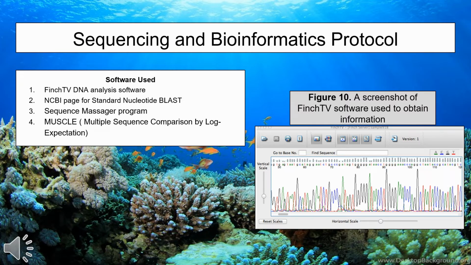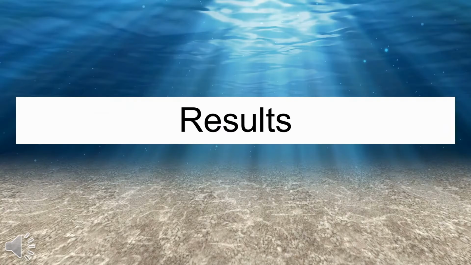After viewing the results for the gel electrophoresis, all that was left was to sequence the DNA. To sequence the data collected from the DNA extraction, a program named Finch was used. Finch is a program that sequences DNA using the Sanger sequencing method. Once that was done, the DNA sequence was cleaned up using the Sequence Messenger program to ensure no unnecessary information was on the sequence. The sequences were then compared using the Muscle program to perform a multiple sequence alignment. Figure 10 shows the results collected from the Finch TV software.